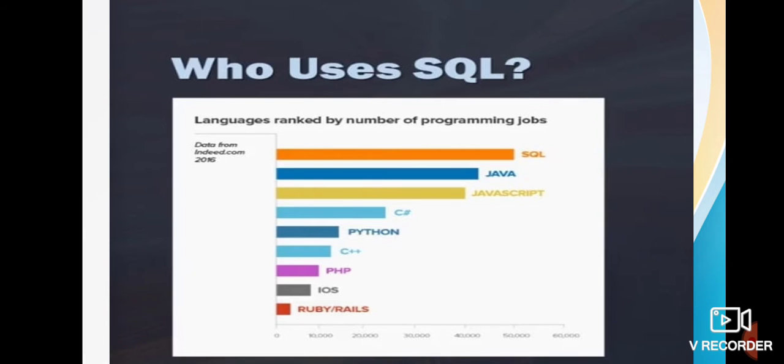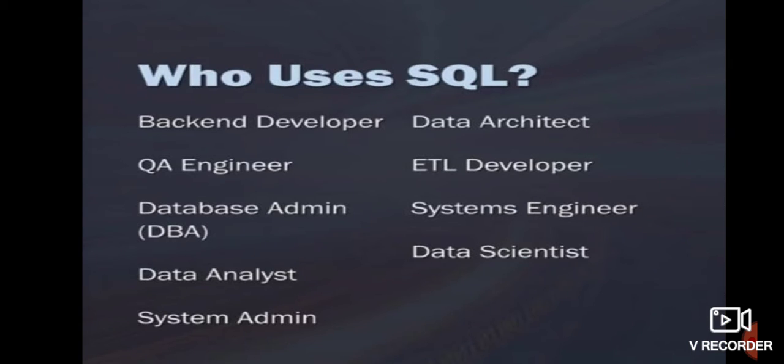Because of this, we will find there are a lot of people who are able to use this language. If we look at this graph, we see SQL ranked by number of programming jobs. This data is from Indeed.com in 2016. It ranked SQL as the number one language. There are a number of jobs out there that require use of SQL.